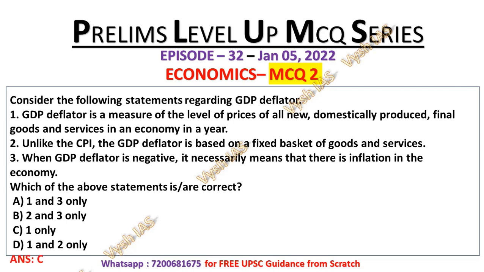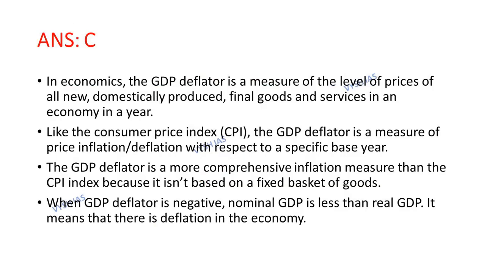So the answer is C, that is 1 only, which means that only statement 1 is correct and the rest 2 statements are incorrect. Now let's look at the explanation. In economics, we know that GDP deflator, because those who read the basic books, they know what is GDP deflator. So GDP deflator is the measure of level of prices of all new domestically produced final goods and services in an economy in a year. That is statement number 1.